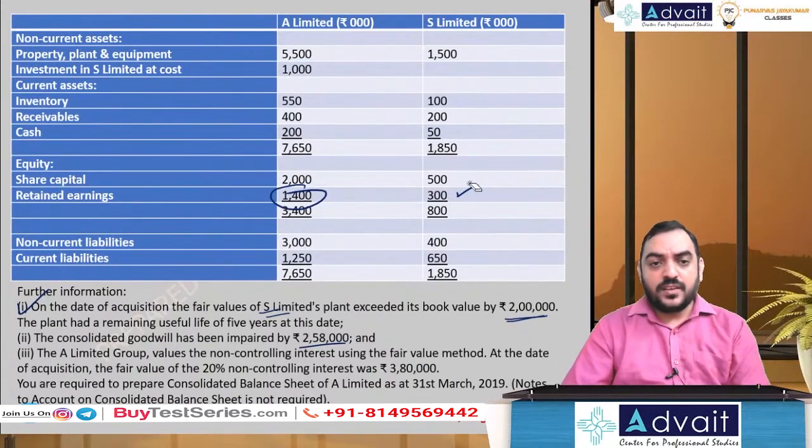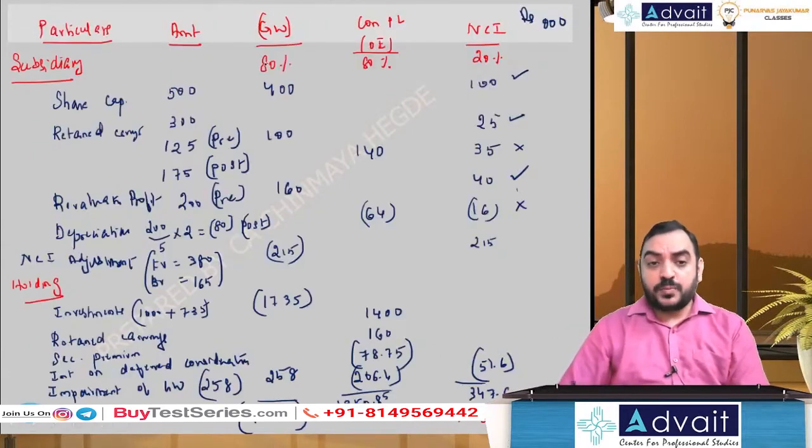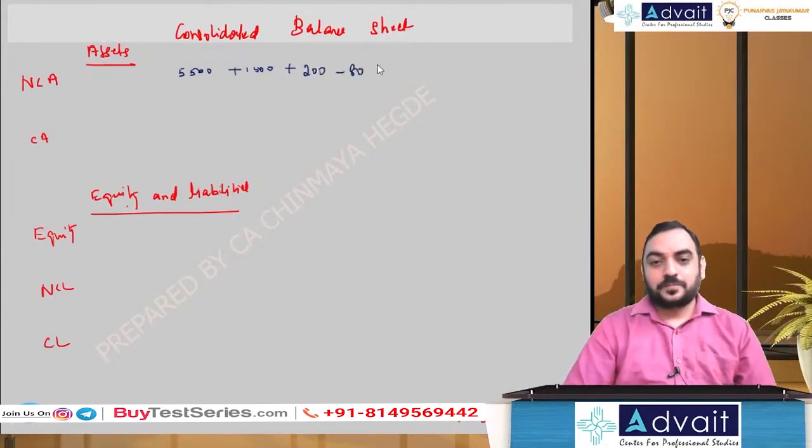Non-current assets, I will start from fixed assets, PPE. What PPE we have? 5,500 plus 1,500, plus adjustments you do. What adjustment? Revaluation profit to be added, depreciation to be subtracted. So plus 200 minus 80. You get 7,120.